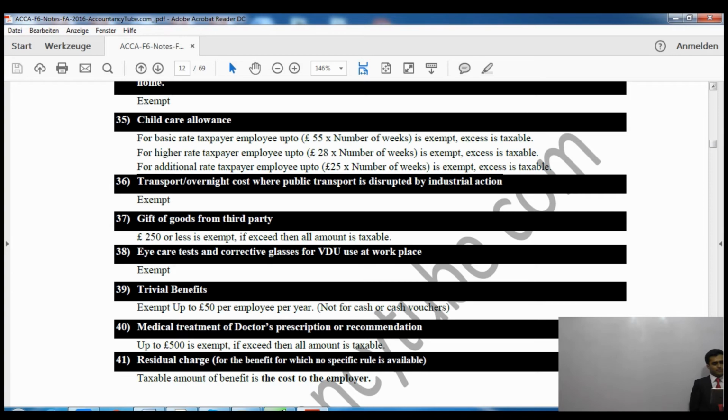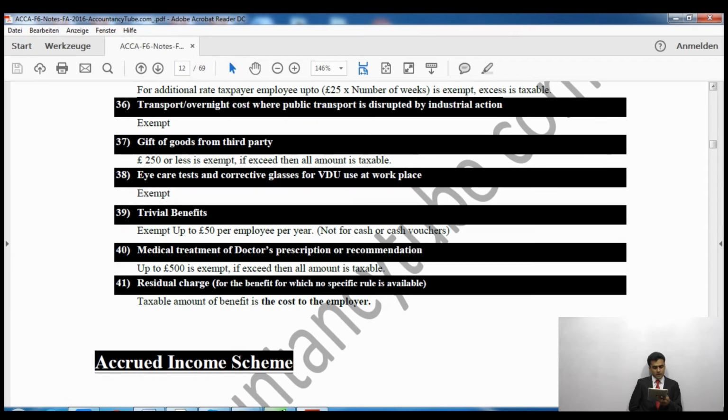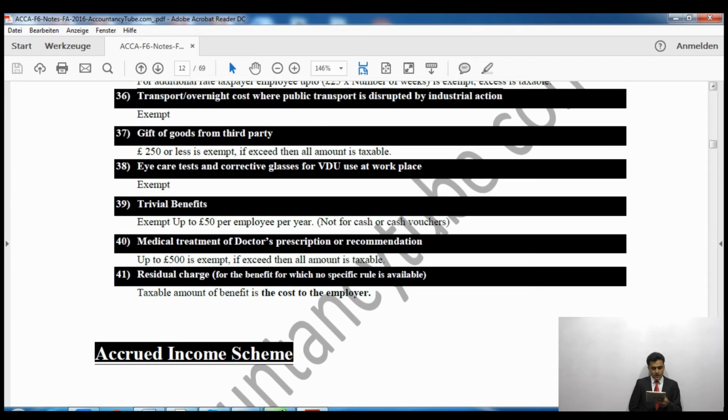And for an additional rate taxpayer, again we will have to check it with the salary. Up to 25 pounds per week is exempt, and excess is going to be taxable. Right. Now benefit number 36, it says transport overnight cost where public transport is disrupted by industrial action, that will be exempt. £250 or less is exempt if it is a gift of goods from third parties, not from the employer, but from third parties. If it exceeds, then the whole amount is going to be taxable.